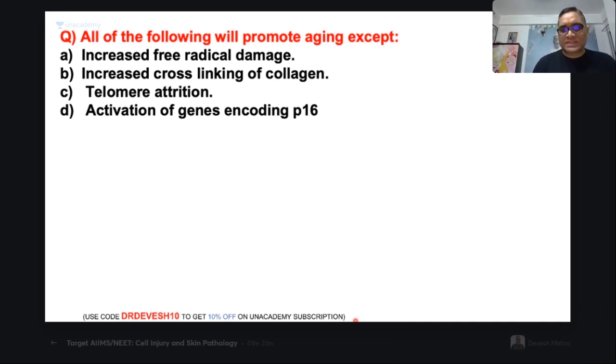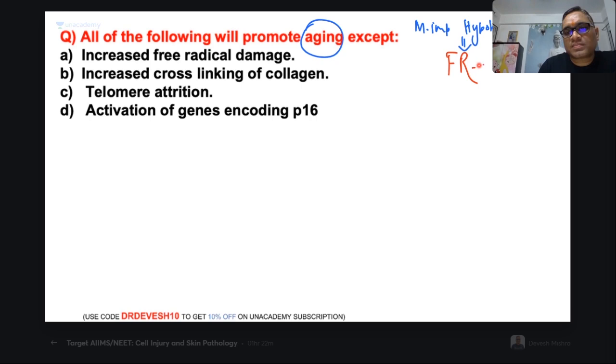31% of you have given me right answers, right? So I can understand this question is a little new question from the Robbins only, but the line I have taken from the Robbins, probably it has not been read or not been taught by me also in lecture. So that is why I kept this question, because examiners will be asking similar types of questions, right? So here, one by one we will analyze aging. What is the most important hypothesis for aging? Most important hypothesis for aging is free radical damage, right? This we all know.